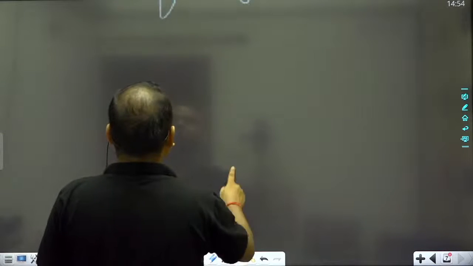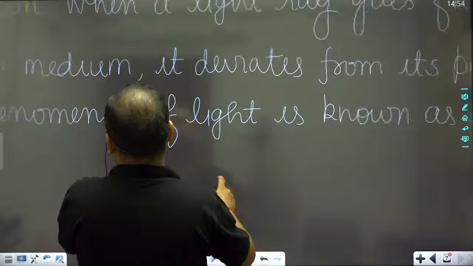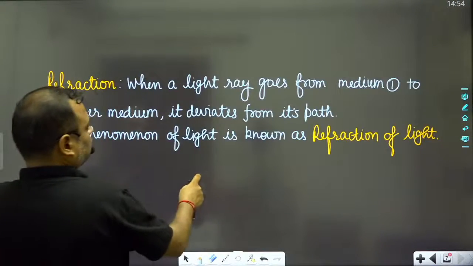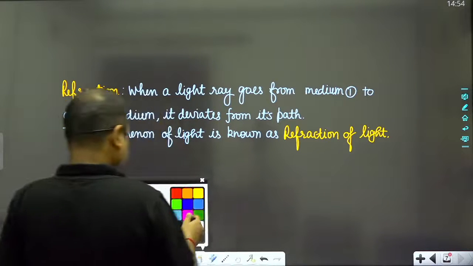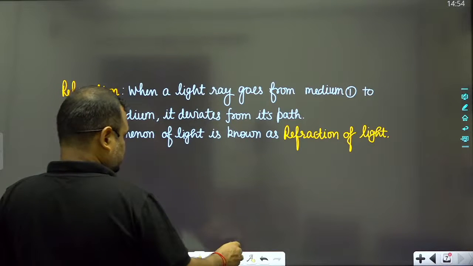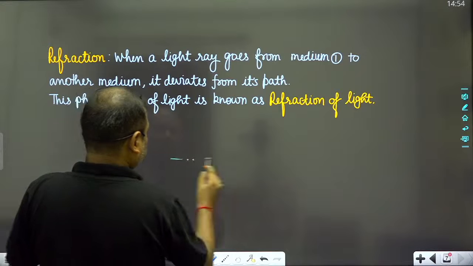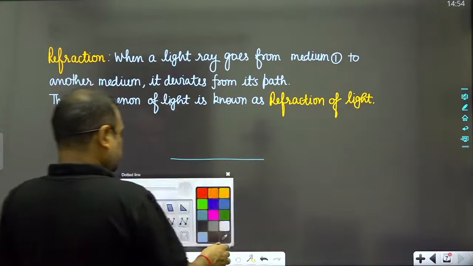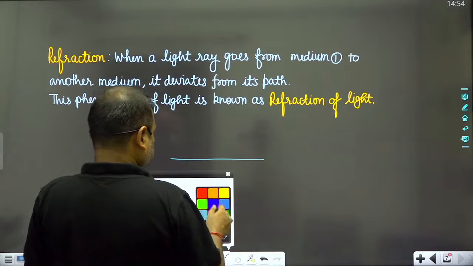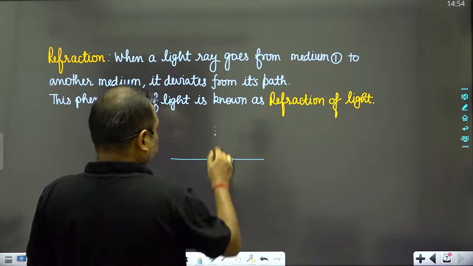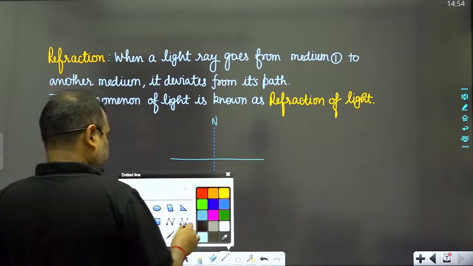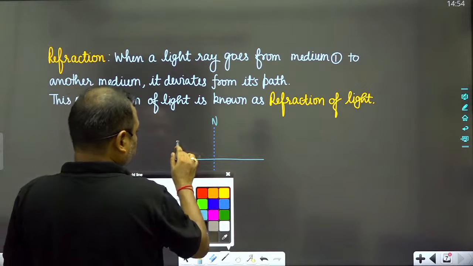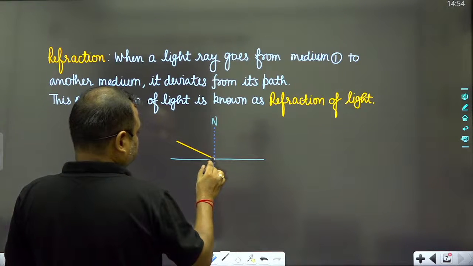Suppose that this is the refraction, and suppose this is a line, which is known as the normal, and this is the light ray which is incident at this point.